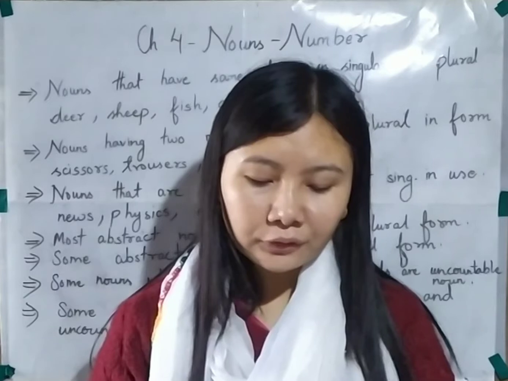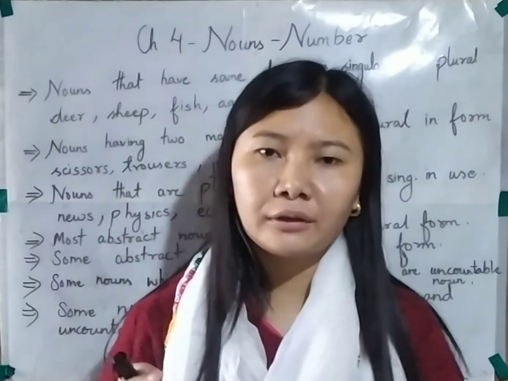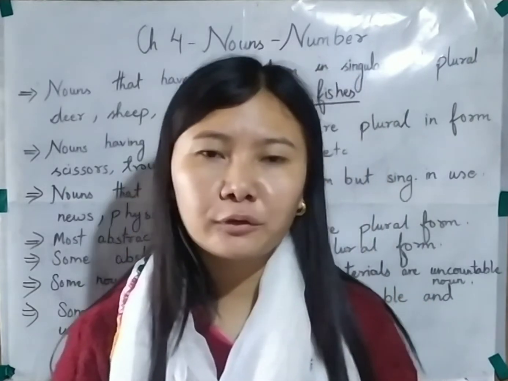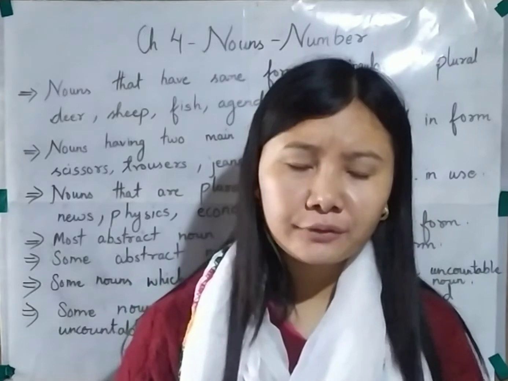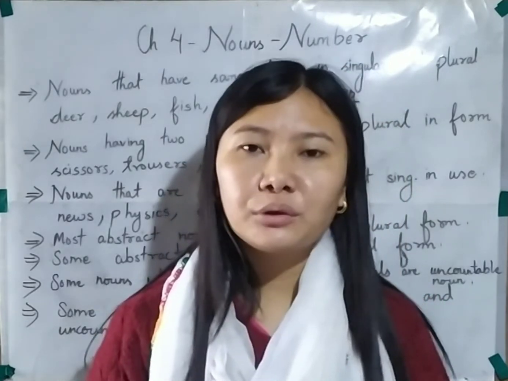Most abstract nouns are not countable. They do not have a plural form. I have already taught you what abstract nouns are. I have told you that abstract nouns cannot be seen, they cannot be smelled, they cannot be touched, they can only be felt. So here you need to remember that most of the abstract nouns are not countable. That is, you cannot count them.